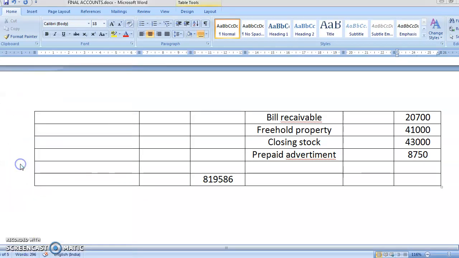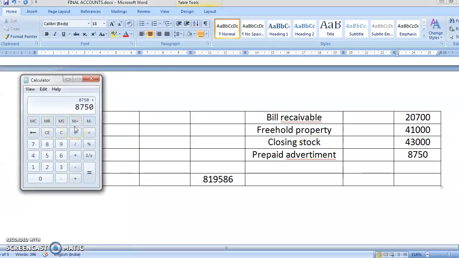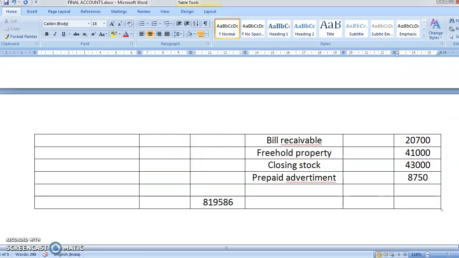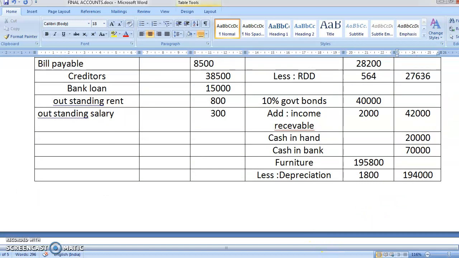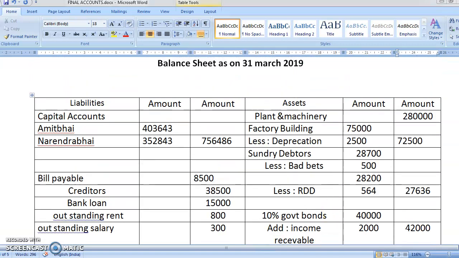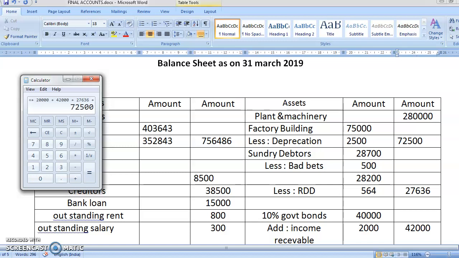Yeah, we'll do the totaling once again. I have lost everything. 8750 plus 43,000 plus 41,000 plus 20,700 plus 1,94,000 plus 70,000 plus 20,000 plus 42,000 plus 27,636 plus 72,500 plus 2,80,000.